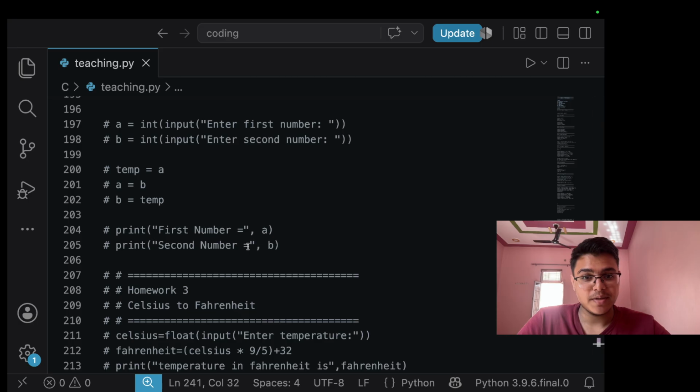What are conditional statements? Let me tell you. There are if, else, elif. Okay, they help us a lot. And the comparison operators like equals to, smaller than, or greater than, and the logical operators.